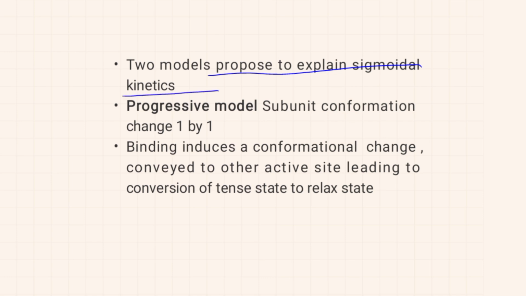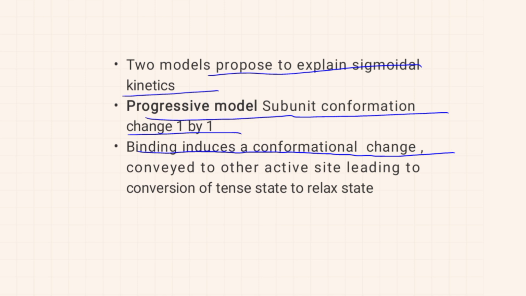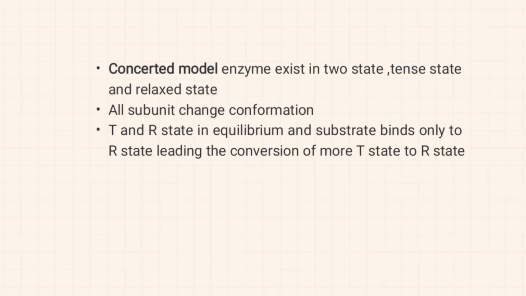First is the progressive model. It is proposed that subunit conformation is changed one by one upon binding of substrate molecule onto the enzyme. The binding of substrate at one active site induces a conformational change on the protein, which is conveyed to other active sites, leading to the conversion of the tense, that is T state, to the relaxed, that is R state. Second is the concerted model.